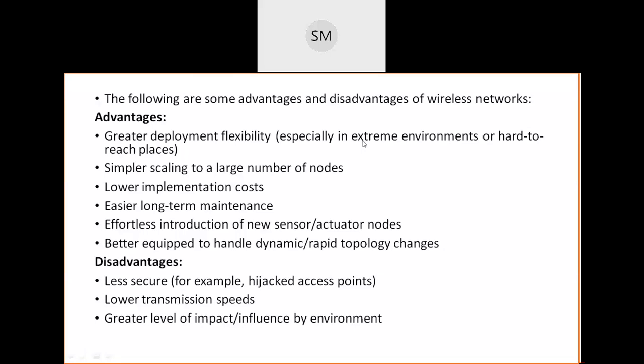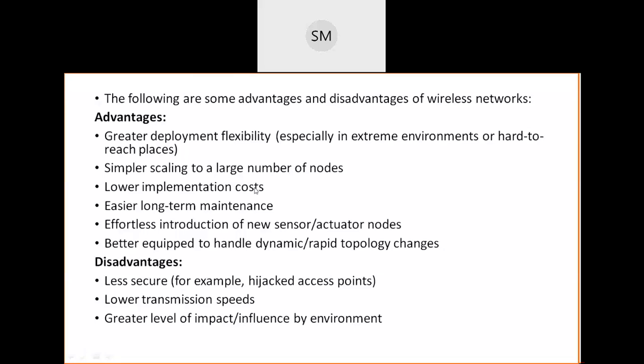Greater flexibility in deployment and simpler scaling to a large number of nodes. It means since it is wireless, there is no question of wiring in your home. So you just install as many nodes as you want inside your home. How many sensors you want to install, not only temperature sensors, you can install many other sensors and actuators. If you want to increase the scaling, meaning the number of nodes or devices, you can easily increase that. There will not be any problem or issue.